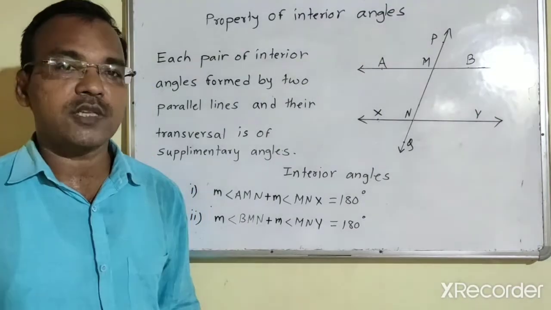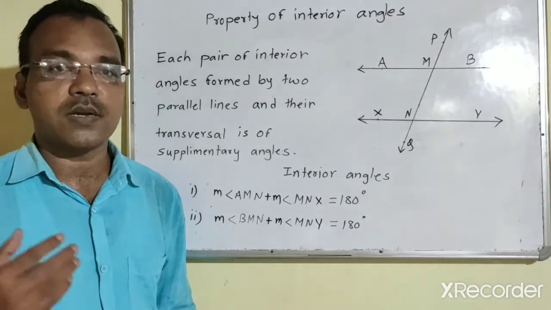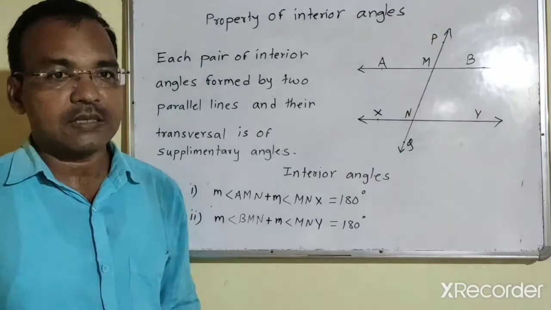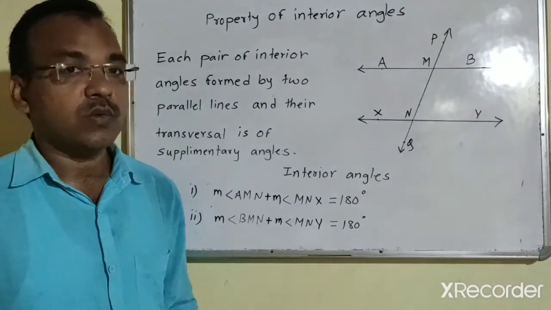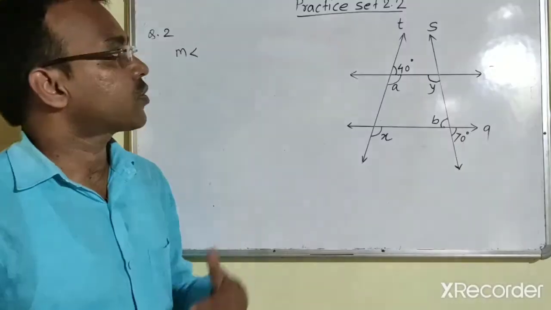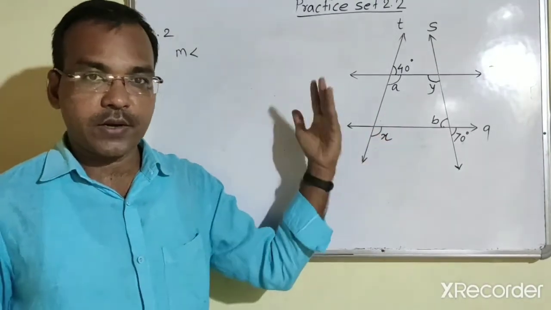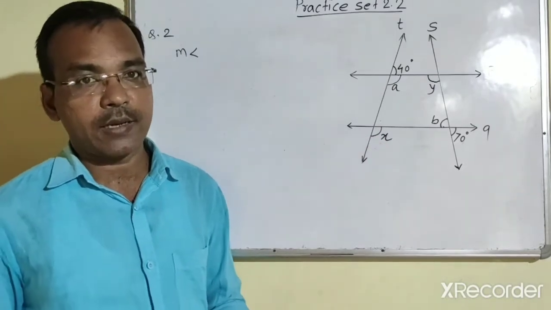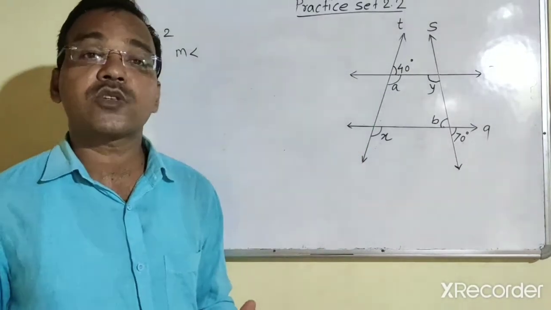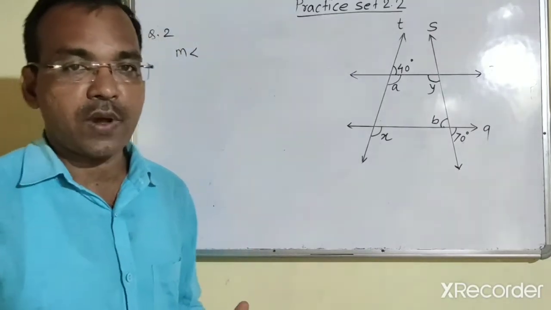So students, in this way we have seen the properties of corresponding, interior and alternate angles, and the measurements of these angles are very important. In the next part we are going to see the problems related to these angles and their properties. We have seen here the properties. When two parallel lines are intersected by a transversal, then the pairs of corresponding angles are congruent, pairs of alternate angles are also congruent, and pairs of interior angles are supplementary. Now using these properties we have to solve some questions.